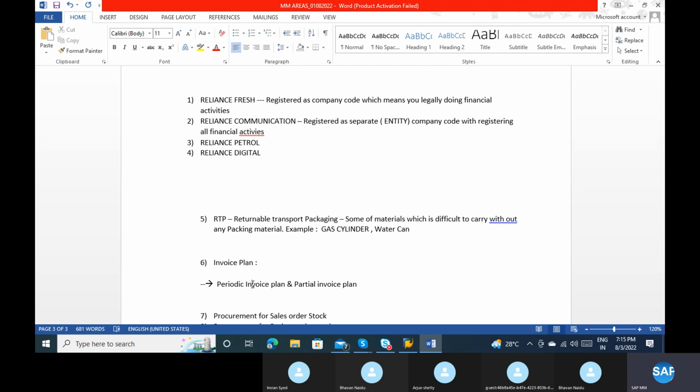So the best example for that is rental payments. If we are paying some amount to a vendor, that means our house owner, our shop owner, or maybe factory owners or land owners, every month we are paying some amount for rent, such as 1 lakh rupees, 2 lakh rupees, 3 lakh rupees. It is like a rental agreement: for the next 1 year I need to pay every month 15,000 rupees, 20,000 rupees, 1 lakh rupees, like that. Those will not change, right? So in those cases we will use this periodic invoice plan.